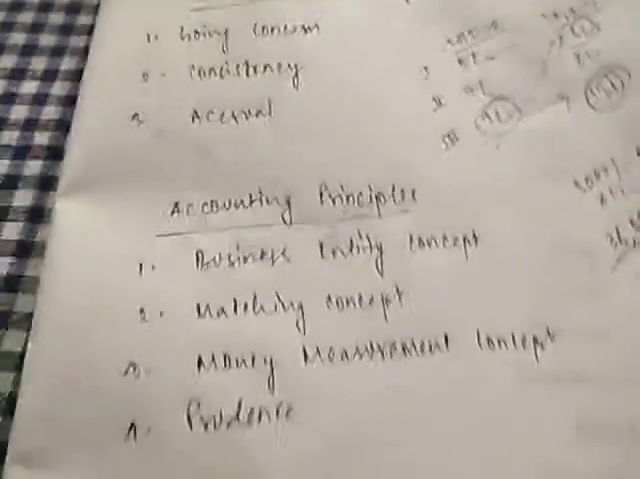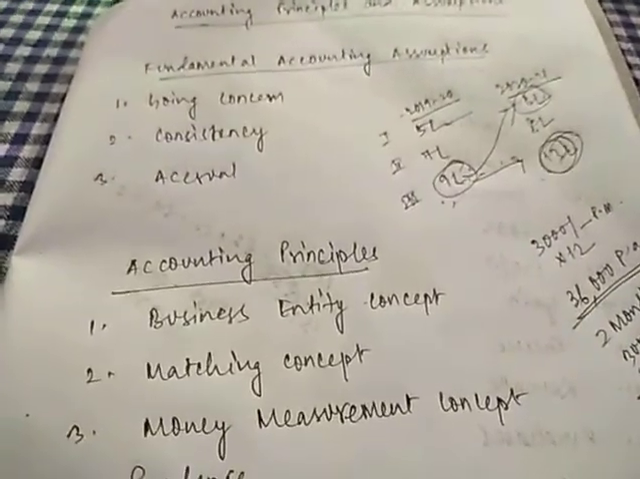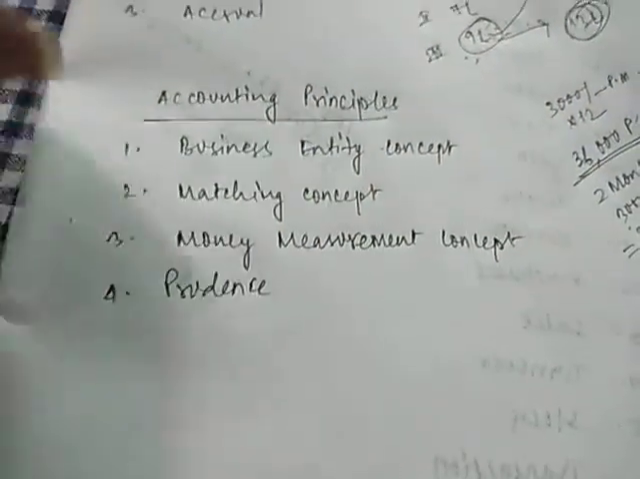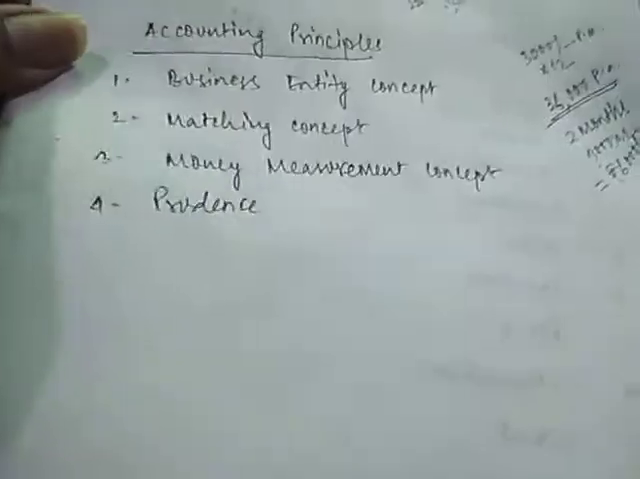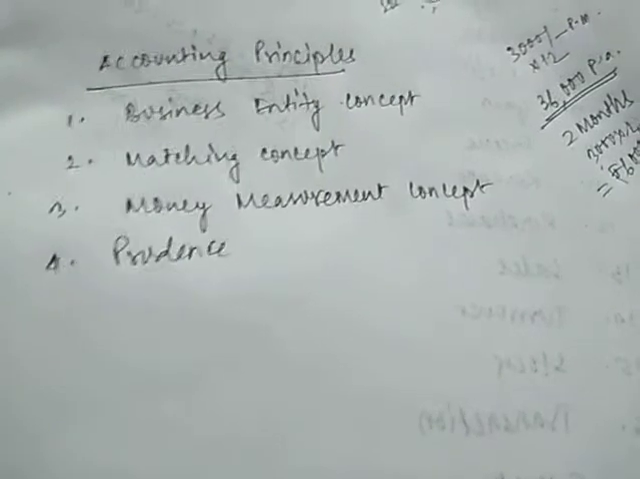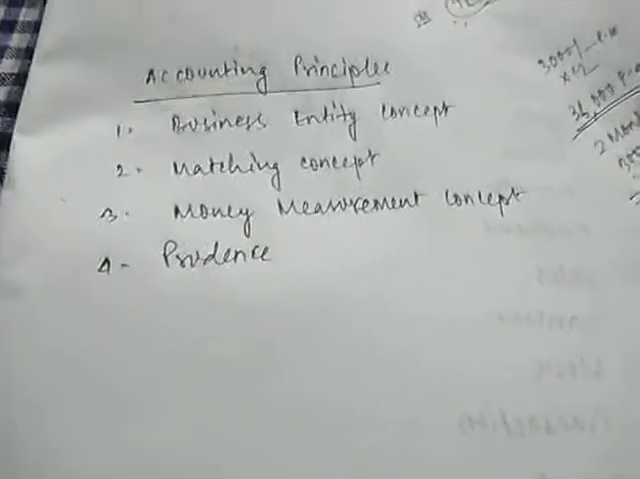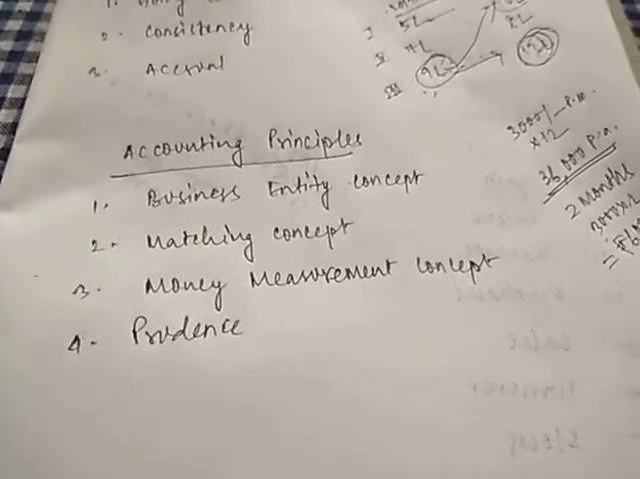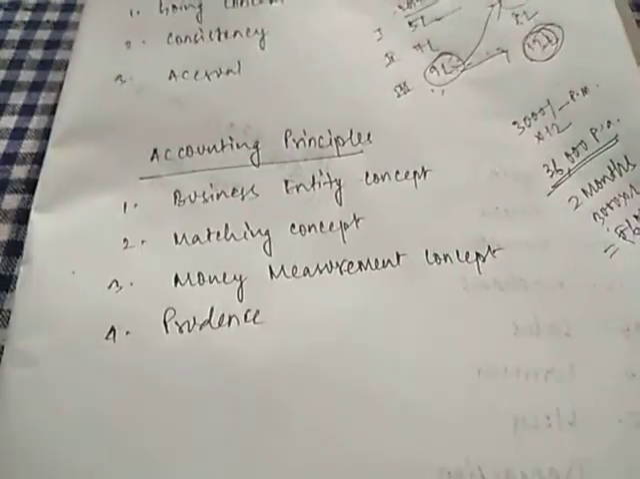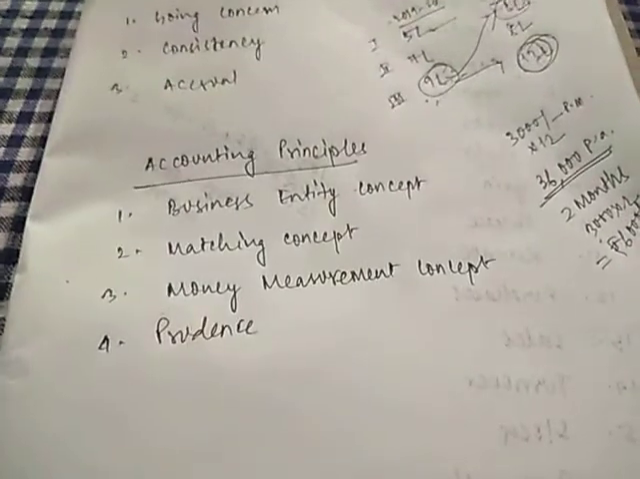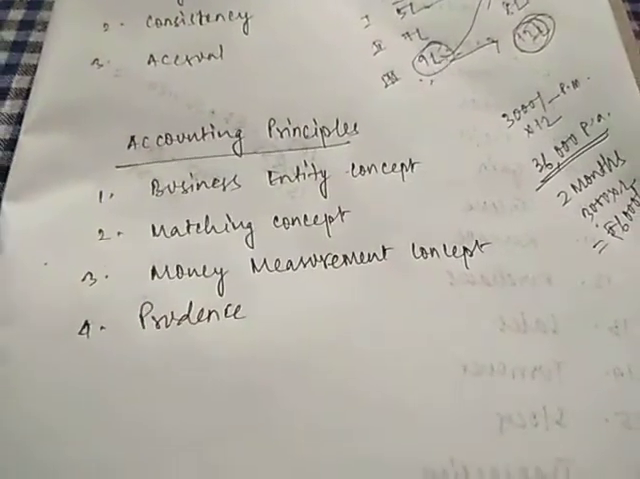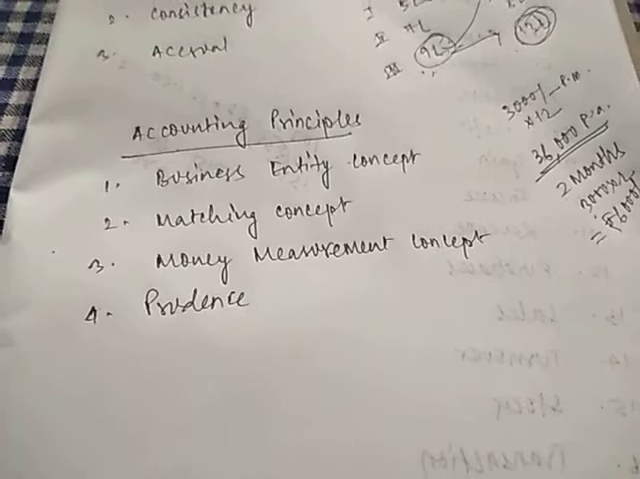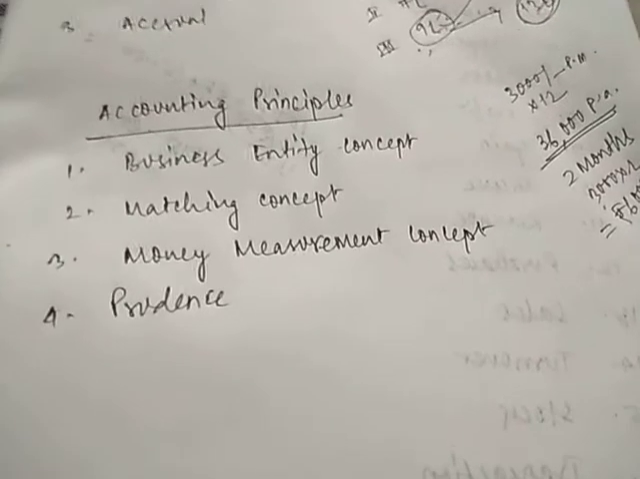Now we are going to accounting principles. Fundamental accounting assumptions we have learned. Now we will see accounting principles. Although there are more principles, I am showing you only the 4 most important principles here. Number 1 is business entity concept, or dual entity concept. So what do you mean by business entity concept? Always remember that owner and business are 2 separate entities. We should never mix owner and business with each other. We should never interchange owner and business with each other.